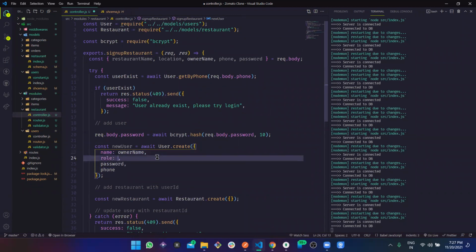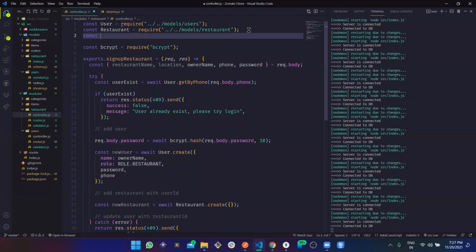Role, for role we are going to define something like role.restaurant, but this is coming from, we are in the restaurant only, right? But this is coming from user. So let's import that constant again.